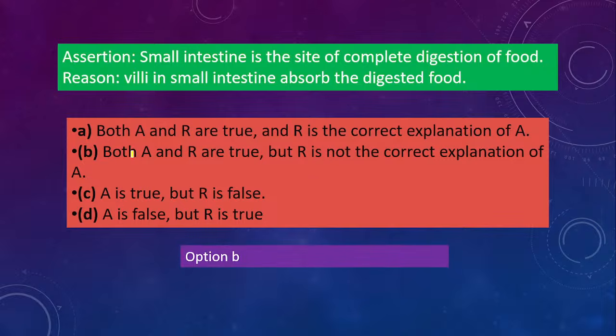So the answer is B. Not A. A नहीं होगा. Both are correct, but the reason वो नहीं है. Small intestine is the site of complete digestion of food. Yes, लेकिन उसका reason ये नहीं क्योंकि उसके पास villi है. Villi work only for absorbing. So why complete digestion is occurring, that is not because of the villi. So the answer will be option B: A and R are true, but R is not the correct explanation of A. So think carefully.